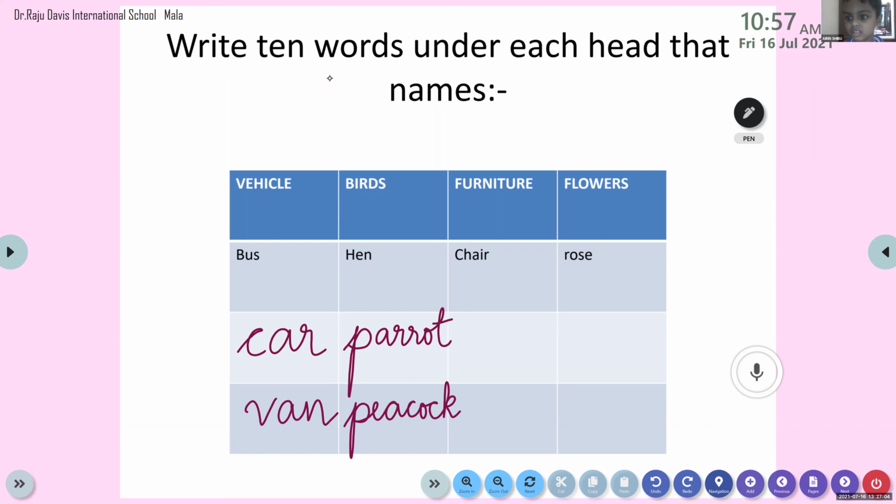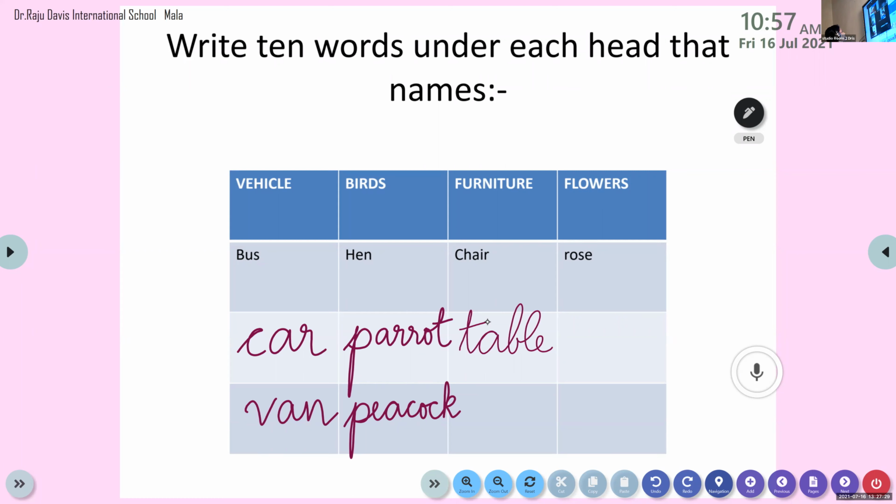So table, can we write table here? Yes, table is a furniture, my dear children. So all of you please do write the table is the easiest one. Chair is already there. We're sitting on it. Table. These are the things we can see in hotels or restaurants or in your house itself. Okay then. So let's move on to Arav.